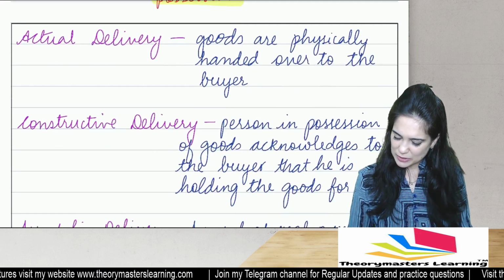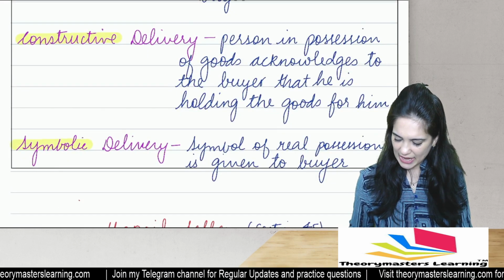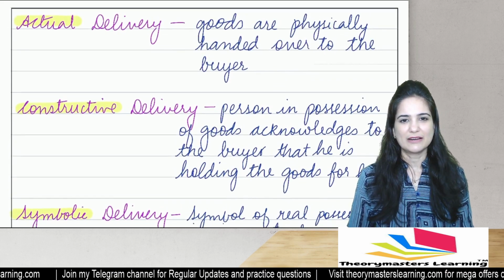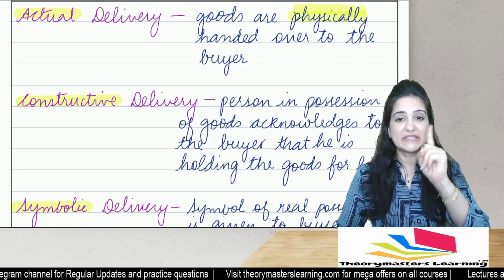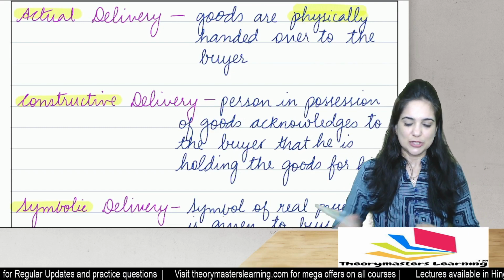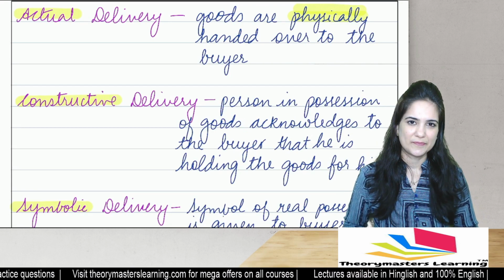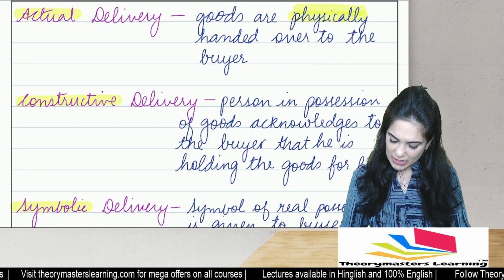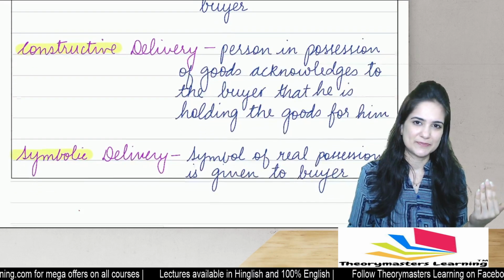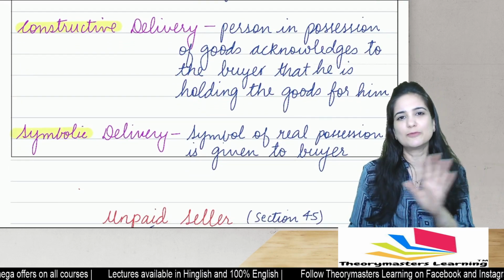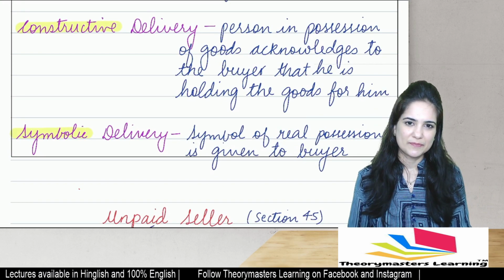Now, there are different types of deliveries. We have actual delivery, constructive delivery, and symbolic delivery. What is actual delivery? When the goods are actually physically handed over to the buyer. Physical is the key word. So when I actually physically give this pen to you, it means this is actual delivery. Then what is constructive? Constructive means that it has the effect of delivering goods to the buyer. There is no physical movement of goods, but it has the effect of transferring goods to the buyer.